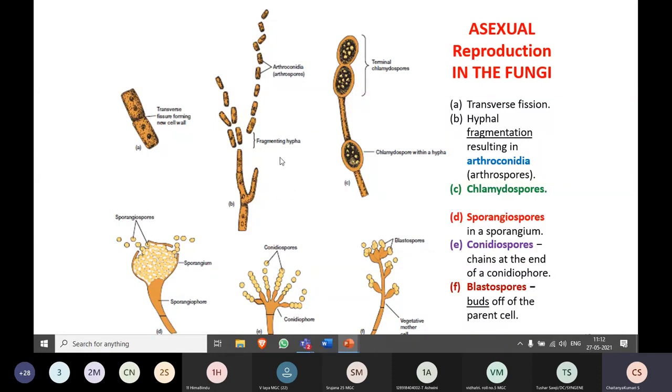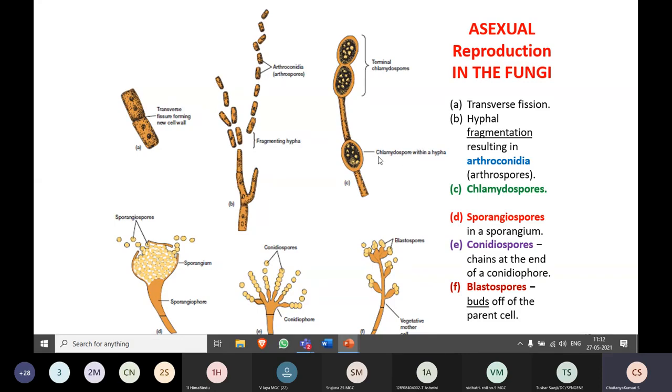The second diagram is fragmentation. The hyphae has been split into small pieces, which is known as fragmentation. The resultant fragments are known as arthrospores. This is one type of asexual reproduction.